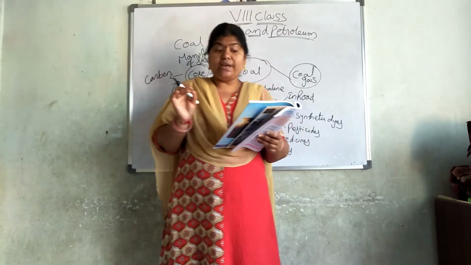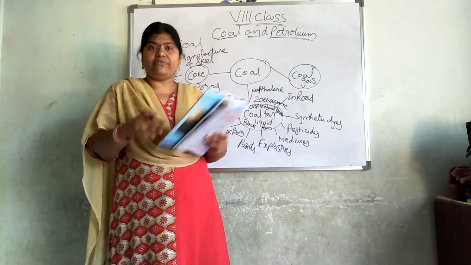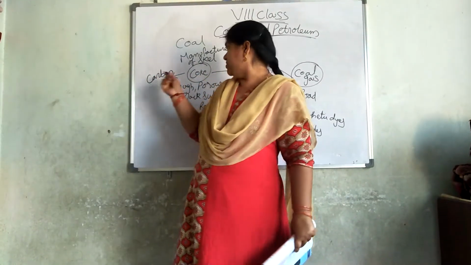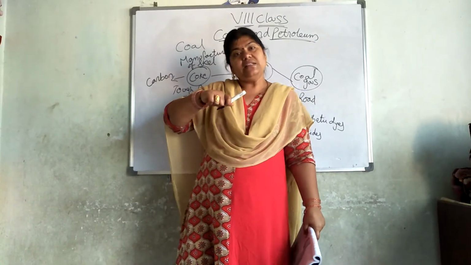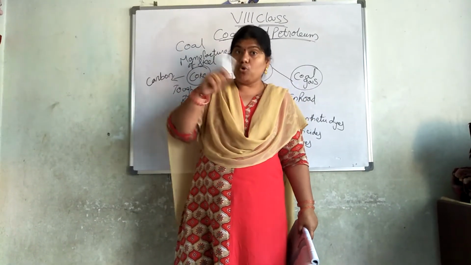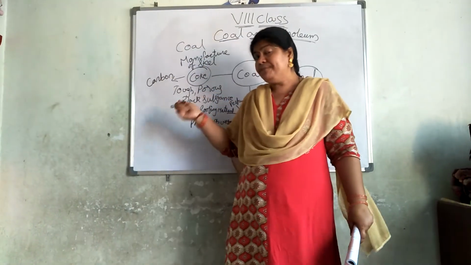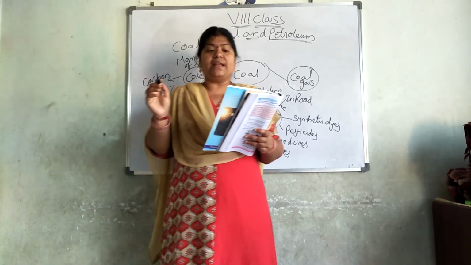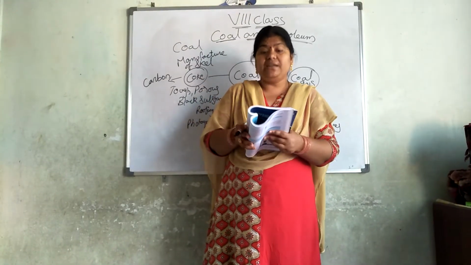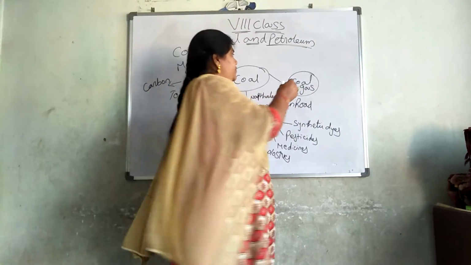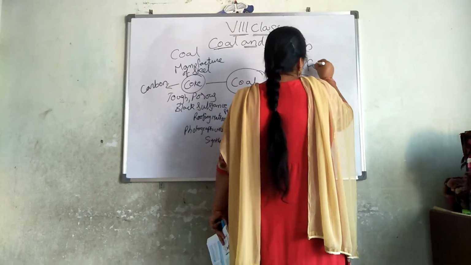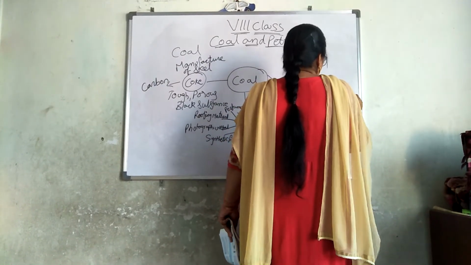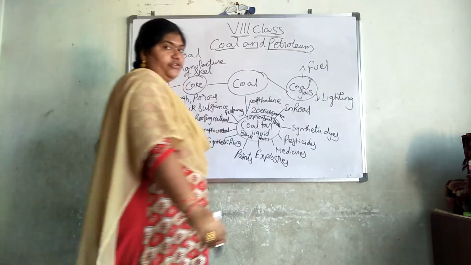See once again, when we are trying to extract the coke from the coal, at this moment we are getting the coal gas, and it is used as a fuel in many industries. For two things we are using coal gas: for the sake of fuel and for the sake of lightening.